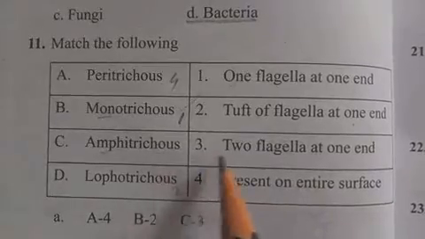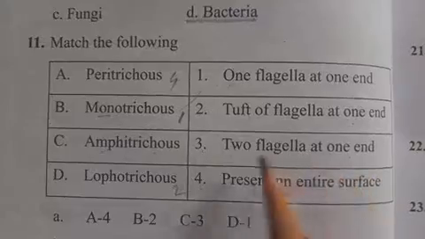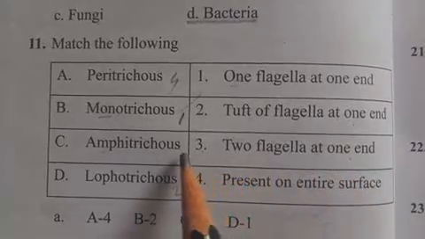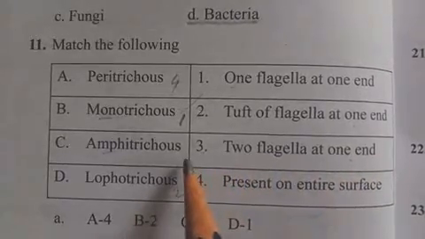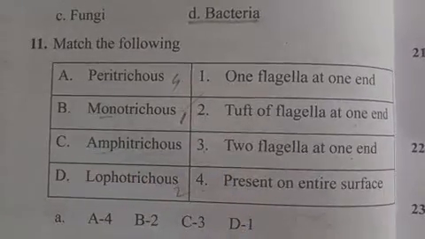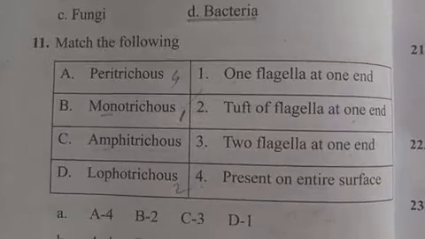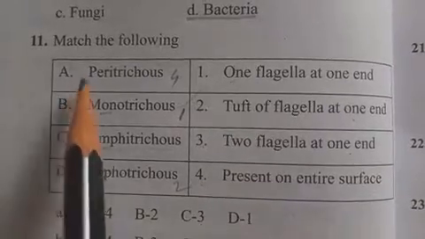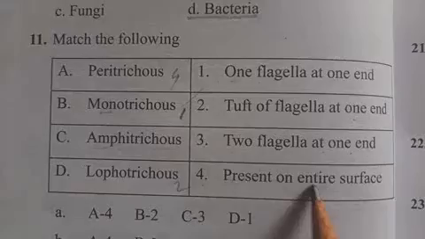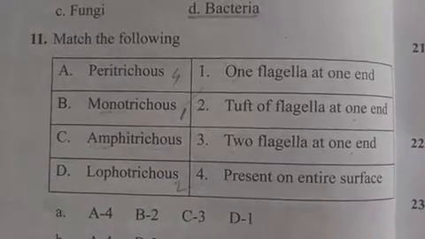C3 Amphitrichous, two flagella at one end. So maybe flagella on both sides are also present, that is Amphitrichous, right? The option C is right here. A4, once again you can see Peritrichous present on the entire surface. The answer is right here, this one, C.